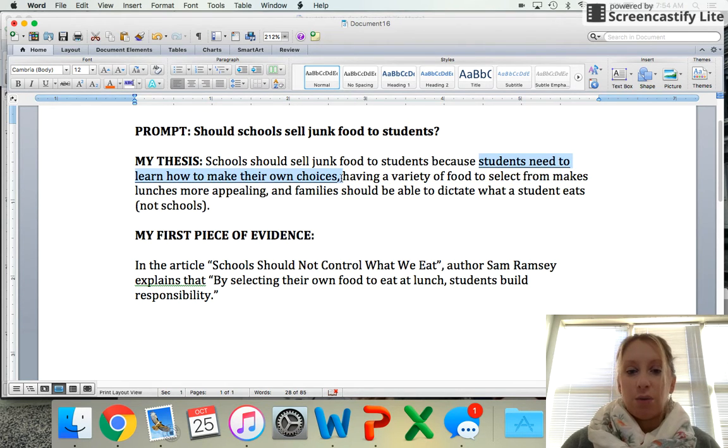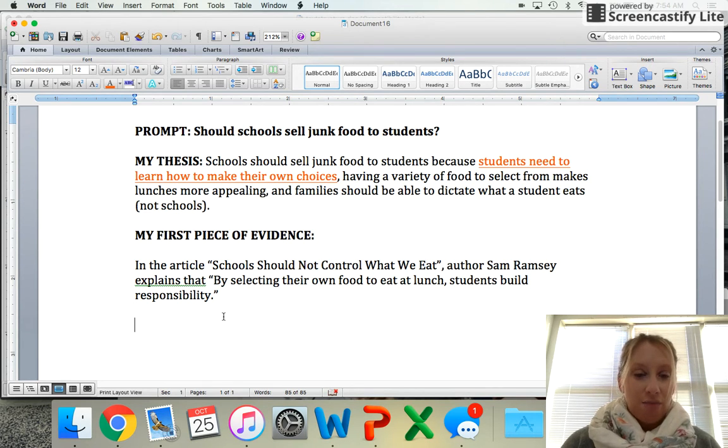Body paragraph 1 will be about this reason, body paragraph 2 will be about this reason, and body paragraph 3 will be about this reason. Right now, we're just going to focus on this first reason. Students need to learn how to make their own choices. The evidence I selected for that reason is in the article, Schools Should Not Control What We Eat, author Sam Ramsey explains that by selecting their own food to eat at lunch, students build responsibility.